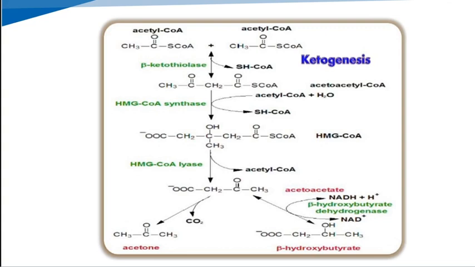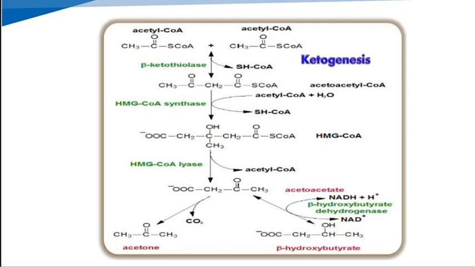Two molecules of acetyl coenzyme A condense with the help of the ketothiolase enzyme, and they give acetoacetyl coenzyme A. Again, with the help of the HMG-CoA synthetase enzyme, a third acetyl coenzyme A molecule condenses with the acetoacetyl coenzyme A, and they give HMG coenzyme A, that means beta hydroxy beta methyl glutaryl coenzyme A.